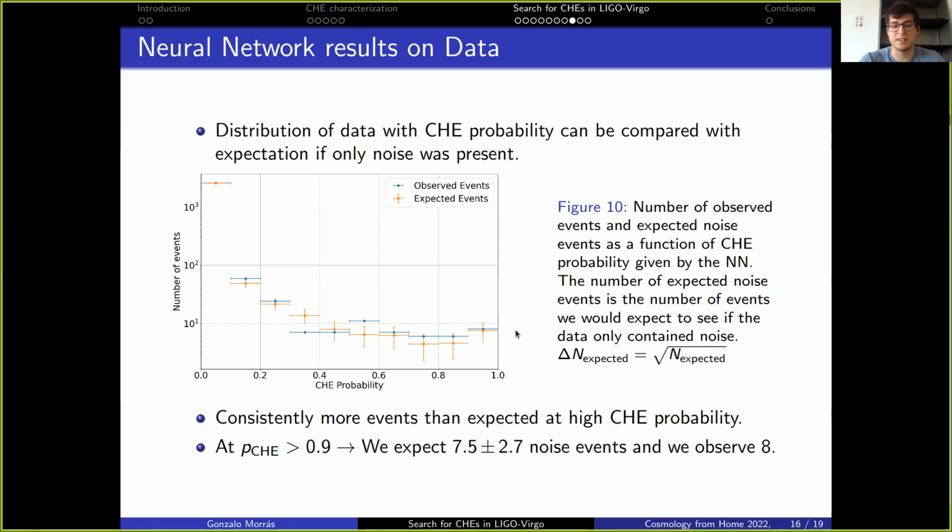It is a bit higher, a bit over the expected number at large close hyperbolic encounter probabilities, but it's consistent between the two of them. In the last bin, at a probability of close hyperbolic encounter greater than 0.9, we expected to find 7.5 plus or minus 2.7 noise events, and we observed 8. That is, the number of events that we observe is consistent with the number of expected events coming only from noise. So we can say that we cannot claim any detection.